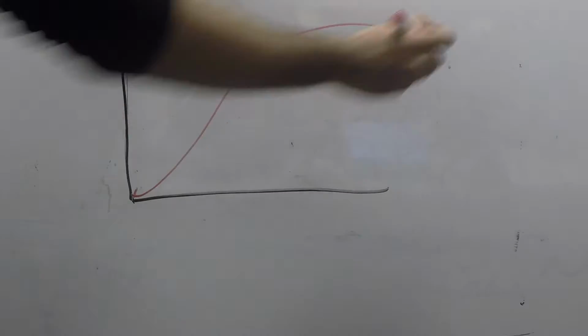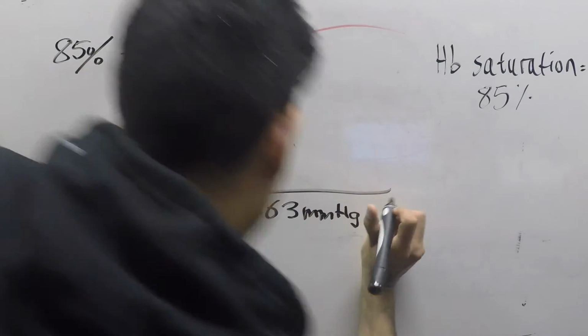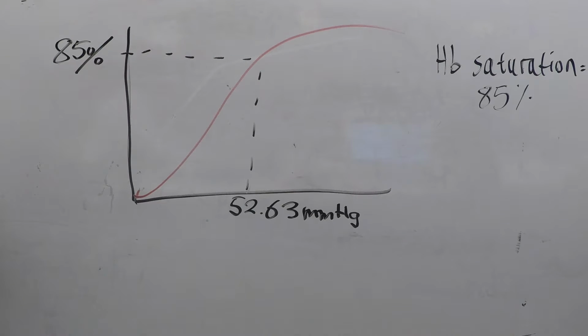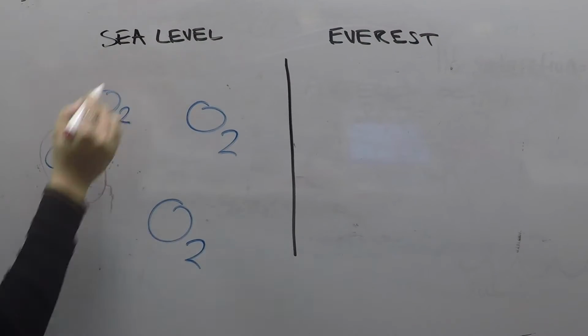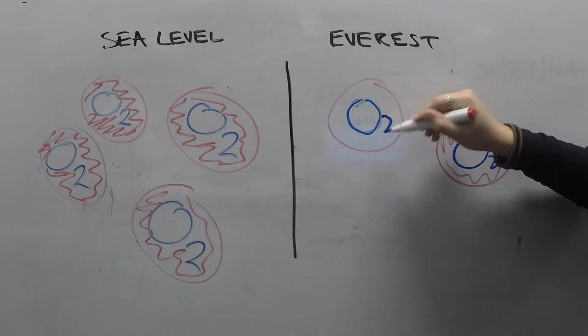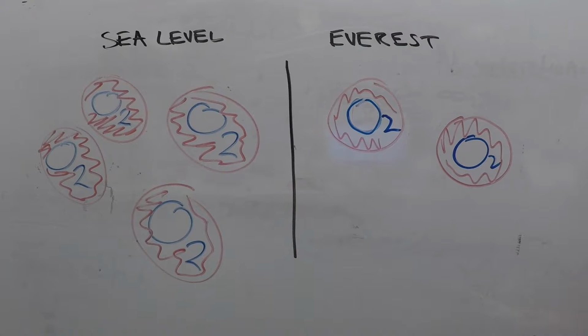Based on this, we can determine the hemoglobin saturation at around 85%. While this seems reasonable, keep in mind that normal hemoglobin saturation is at 98%. So from a clinical point of view, this is reaching dangerous territory. Essentially, we've seen blood oxygen content halved. I think this speaks for itself in how much harder it will become to continue this trek. Keep in mind, we've only been talking about base camp, which has an altitude of 5,000 meters. To get to the top is even more difficult, with an altitude of almost 9,000 meters.